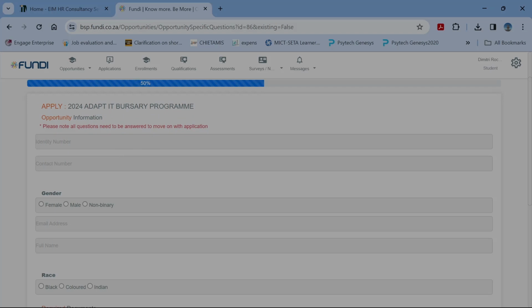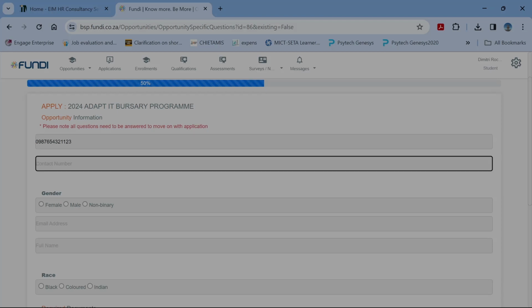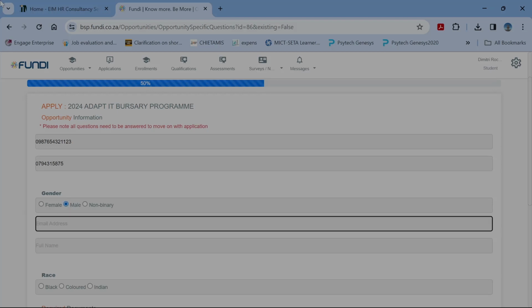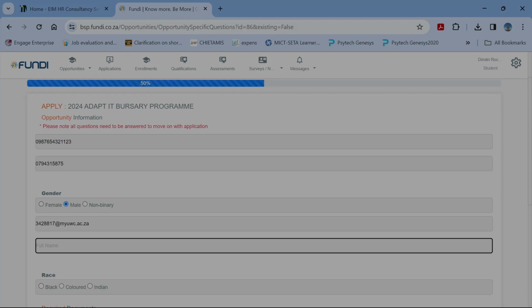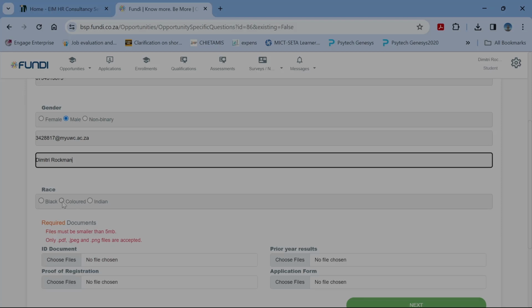And now what the bursary portal wants is for us to supplement information once more, which I will just do. A contact number. Then my gender is male, my email address. My full name. And then I can go back to my race once more, coloured.